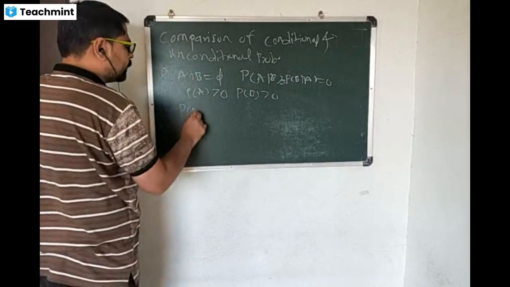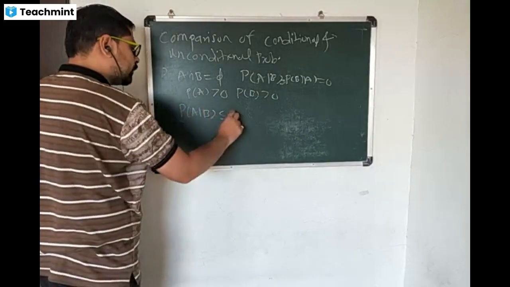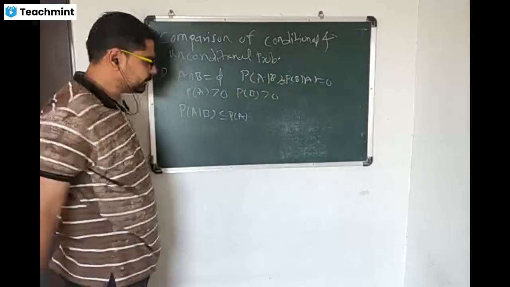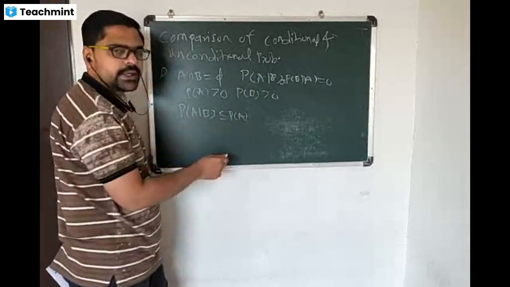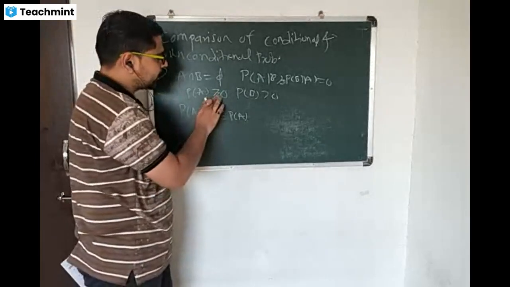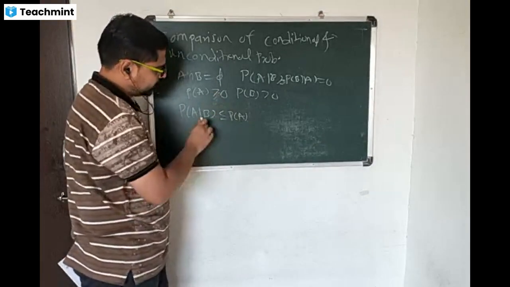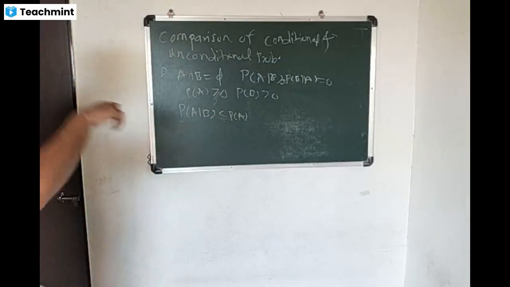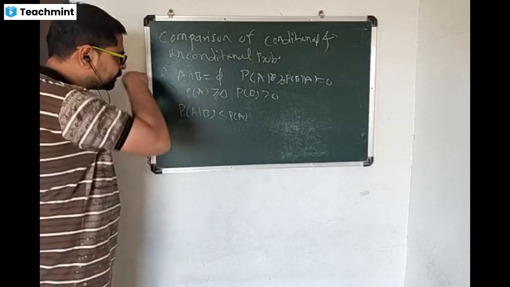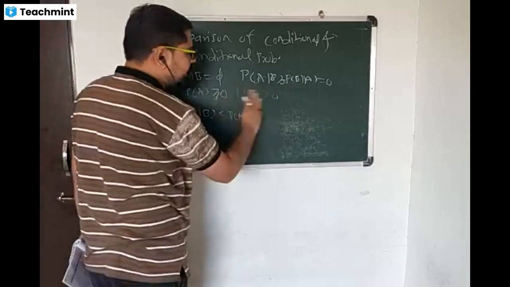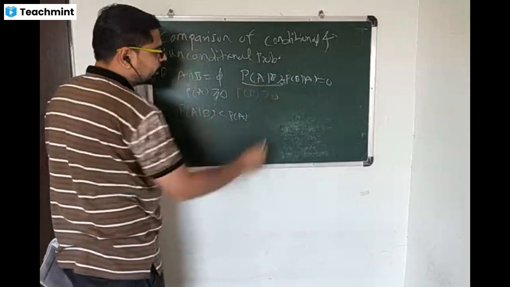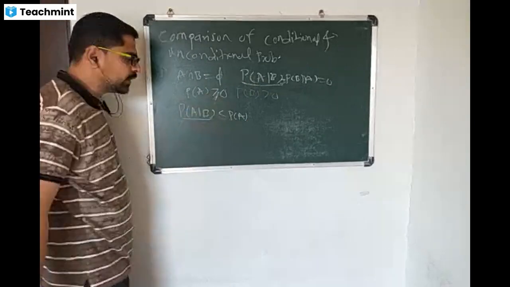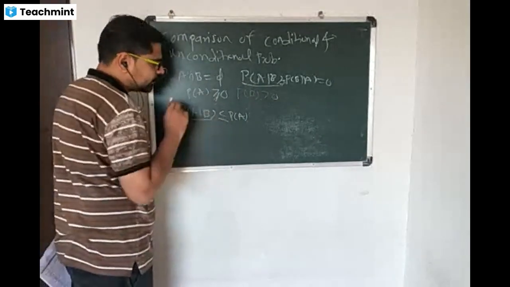Probability of A given B is less than or equal to probability of A. The probability of A given B is equal to 0, but probability of A can be greater than or equal to 0. So this is a less than or equal to case. Here, strictly less than, because if we consider probability of A given B, then probability of B should be positive. Probability of A can be anything greater than or equal to 0. In that case this equality holds.